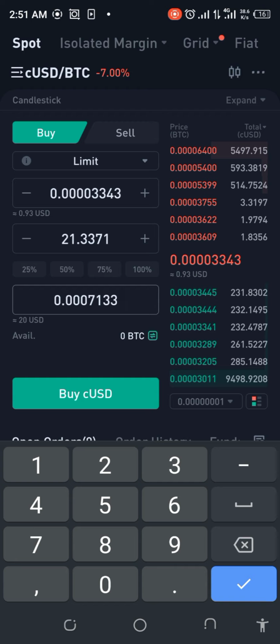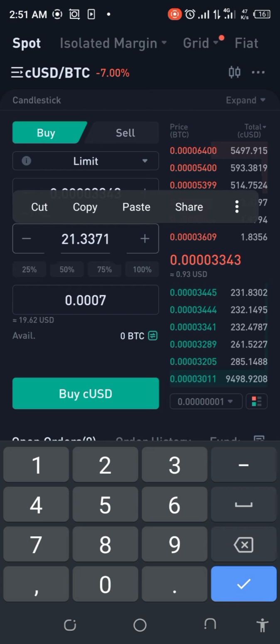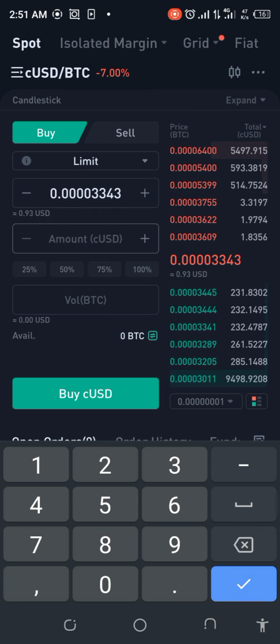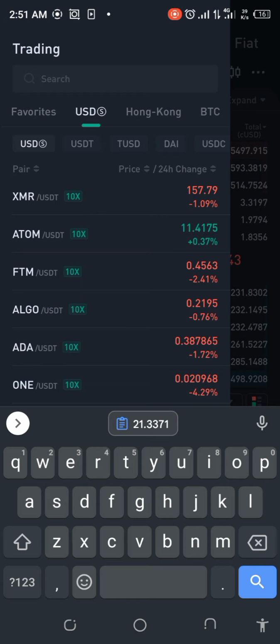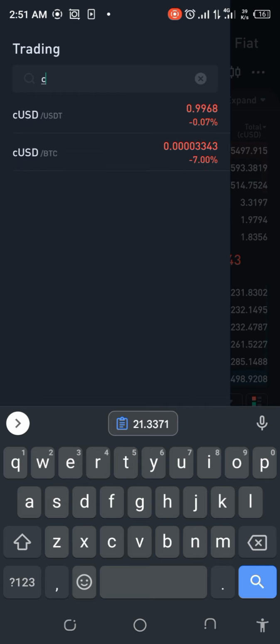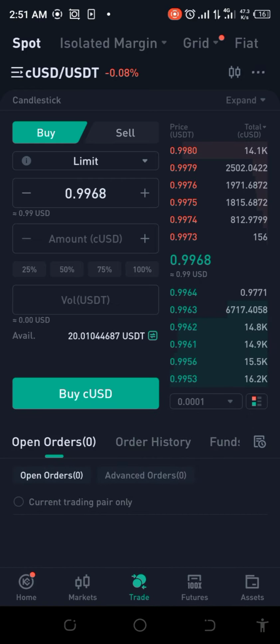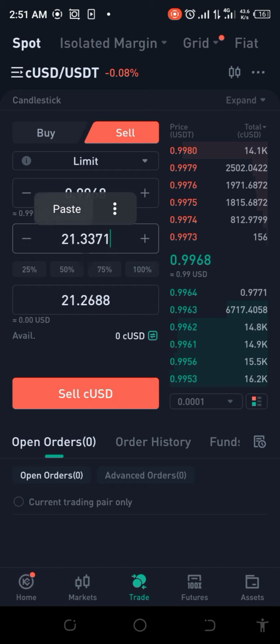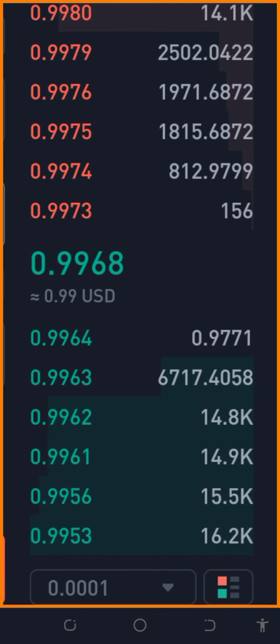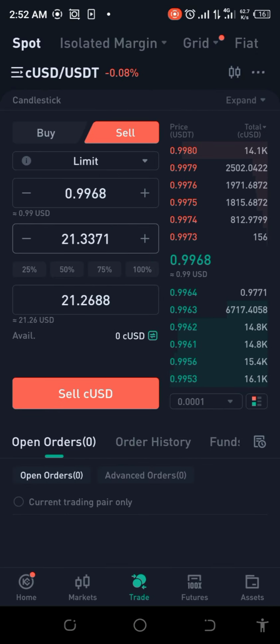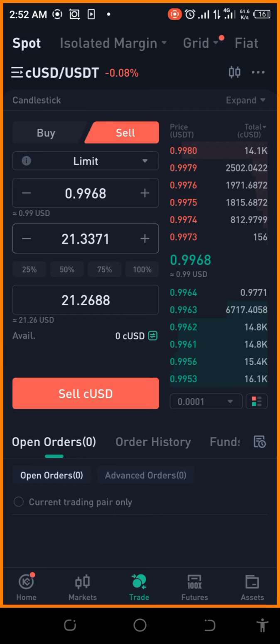So if I am able to pick this up at the current price, how much would I make? Let's go to cUSD USDT. If I want to sell back, let's check this out and see how much we can get. We're going to get $21.2. That's interesting. But will I be able to sell this? Well, I should be able to.